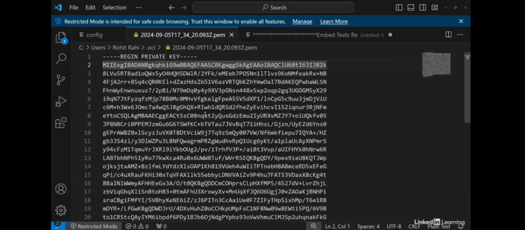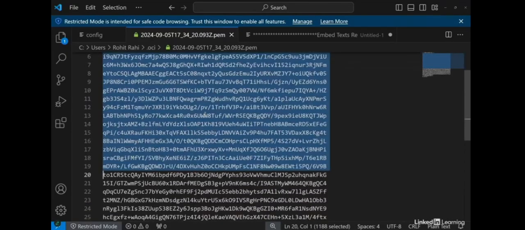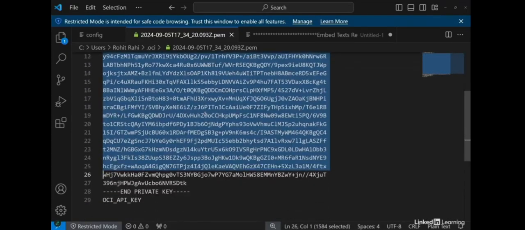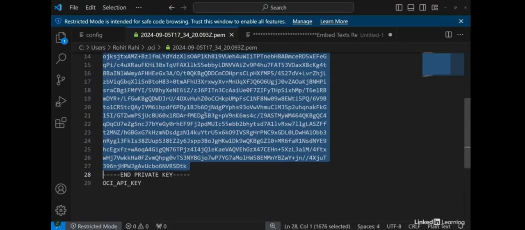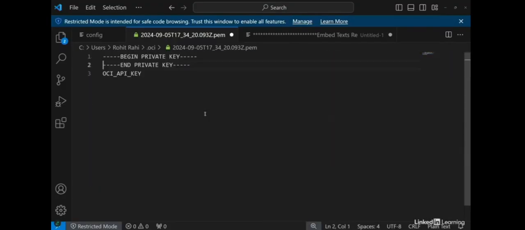Now this invocation was working successfully earlier, so now let's change that. Let's play with this file here and save this file. I just deleted the private key file content, and now let's go back and run the API, and we'll see that the API invocation will fail.